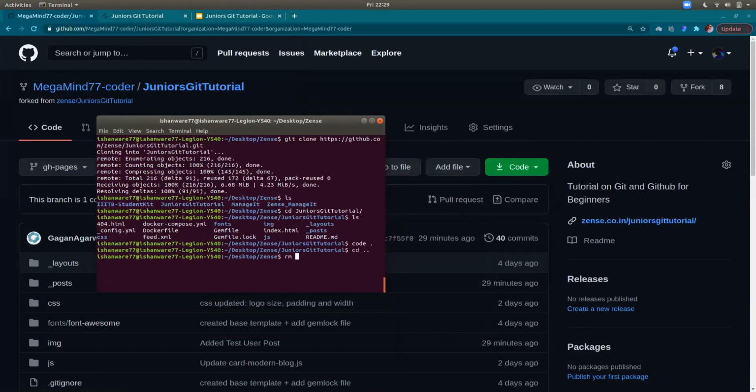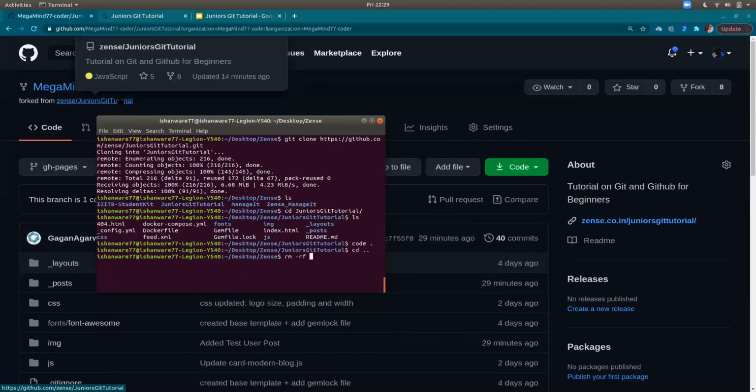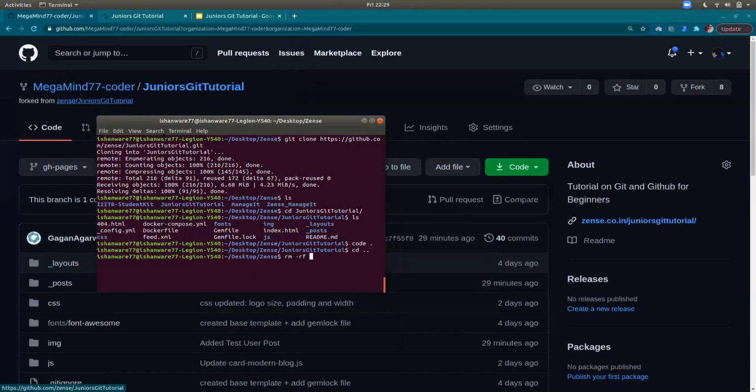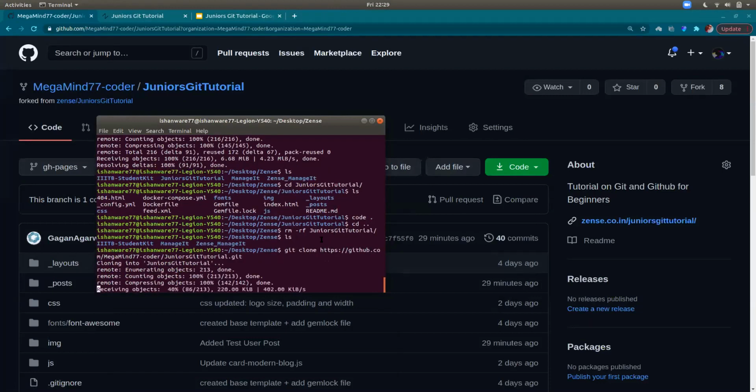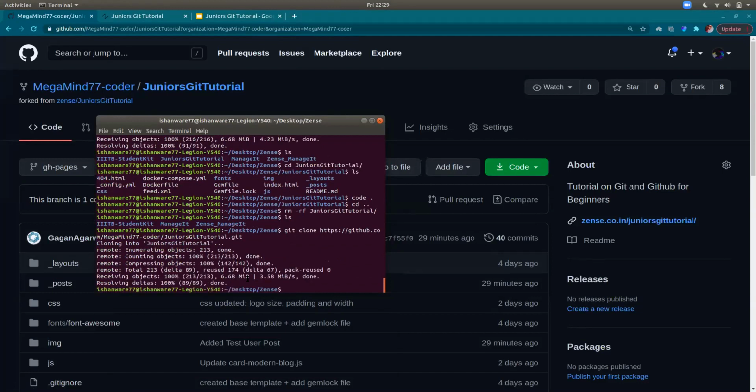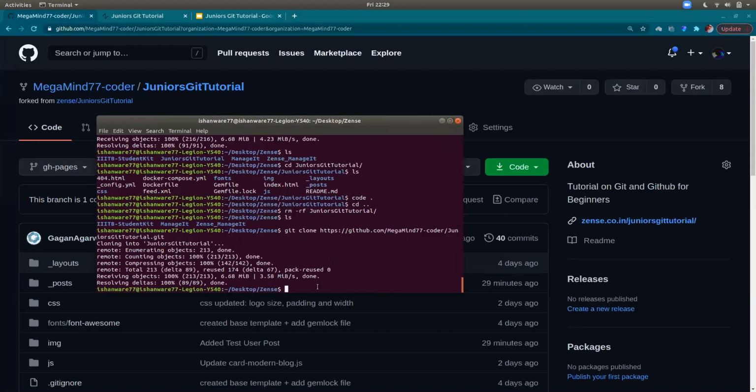So I'll delete the previously cloned repository, which was simply the main one, the Juniors Git tutorial. Now when I clone it, it's basically downloading it. So you saw that he cloned from his fork this time, not the actual repository on Zen's account.